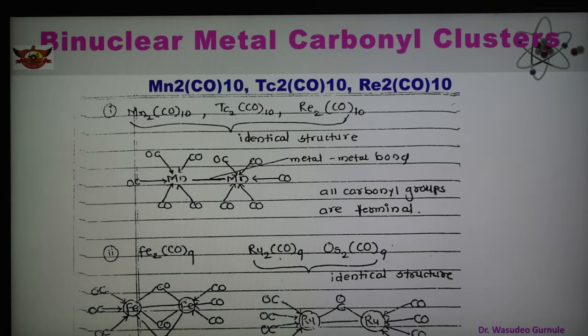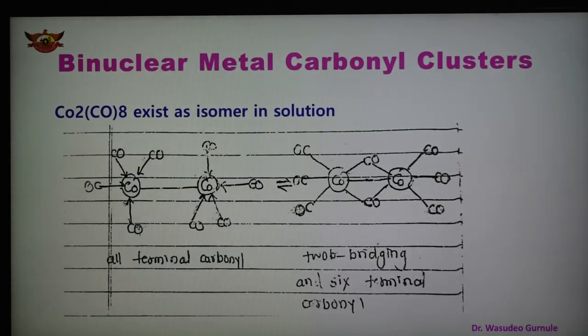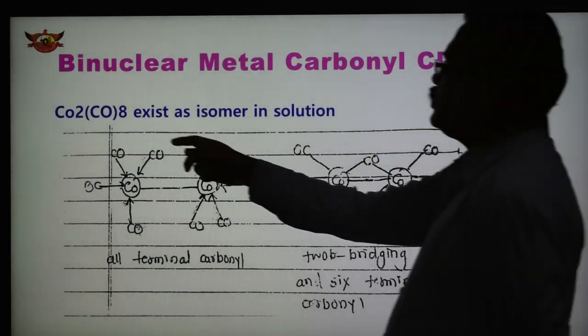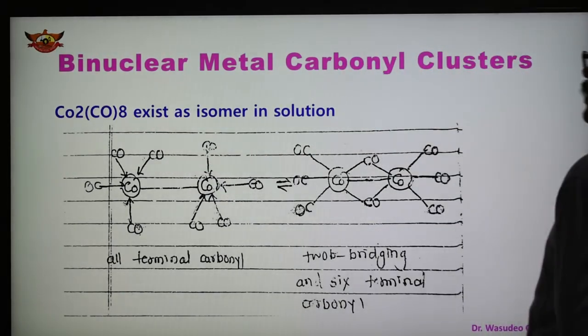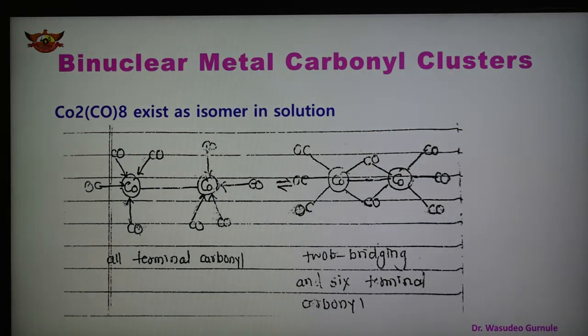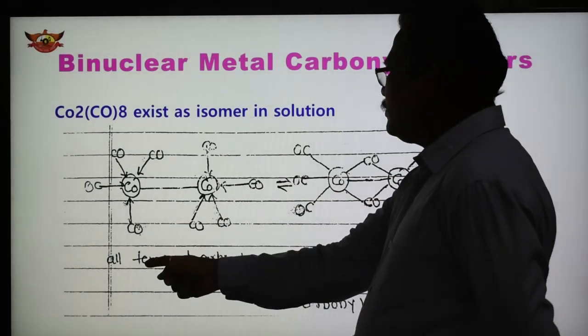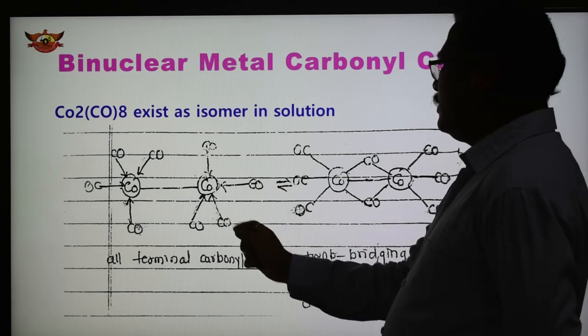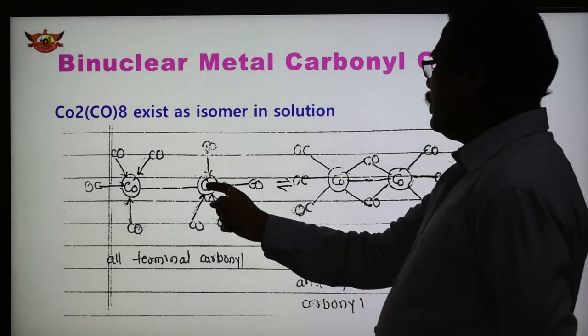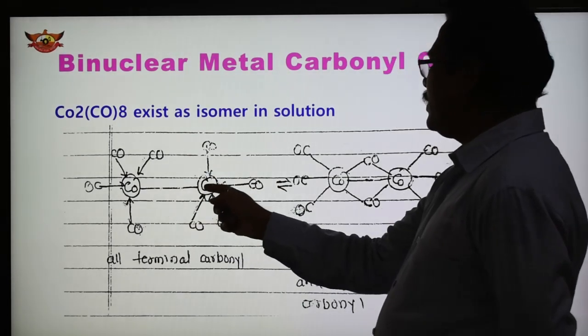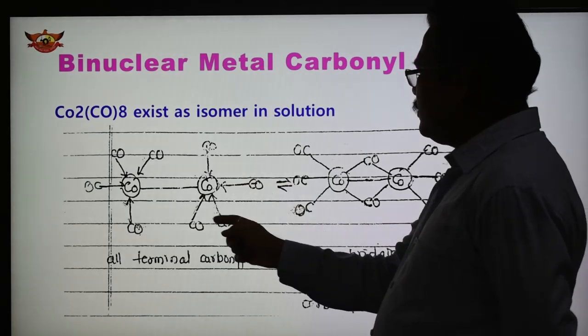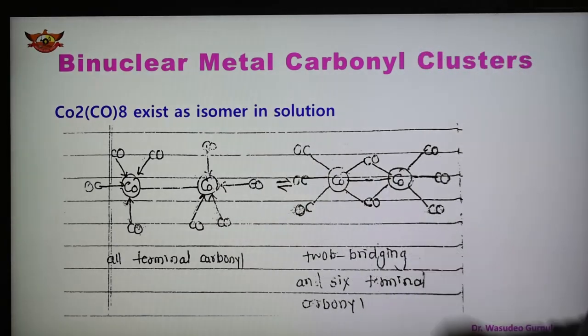So these are the examples of binuclear metal carbonyl cluster. Another example of binuclear metal carbonyl cluster is Co2(CO)8, and this compound exists as an isomer in the solution. So this is the first structure in which all CO carbonyl groups are terminal. Each cobalt has a metal-metal bond, and 4 terminal carbonyls are present on each cobalt metal.